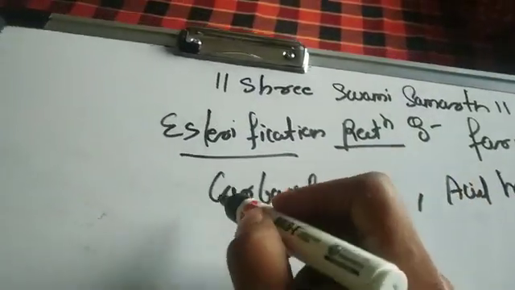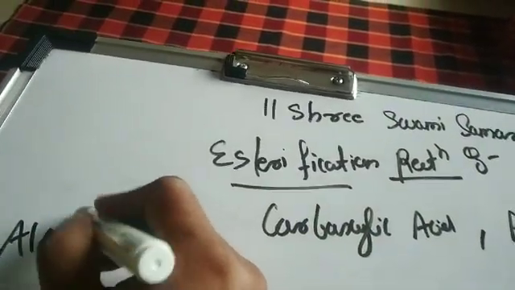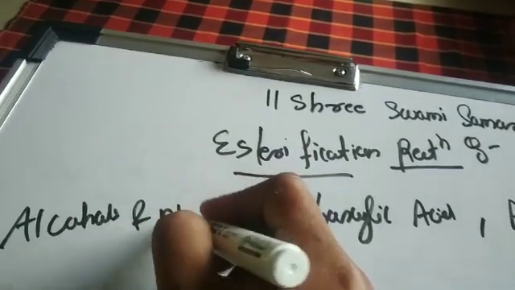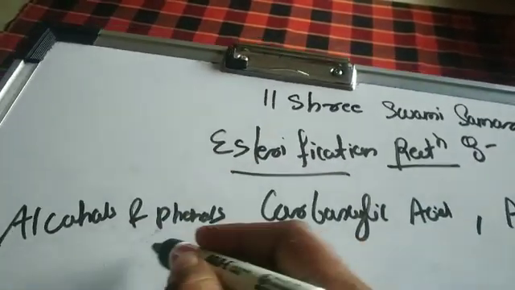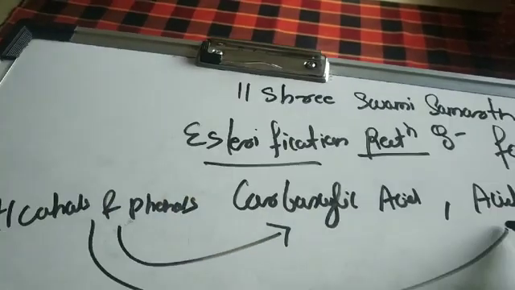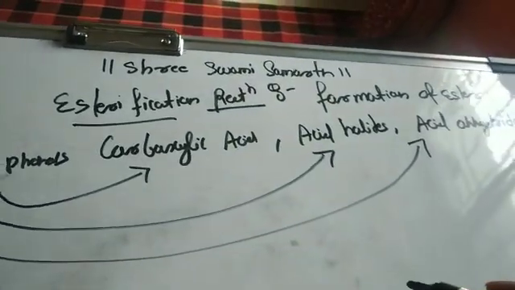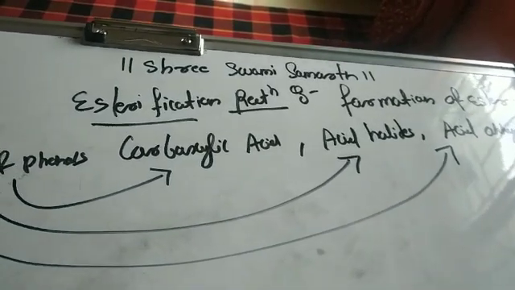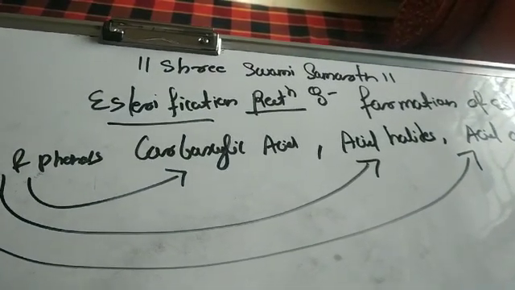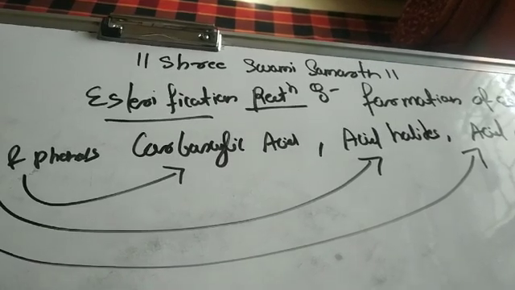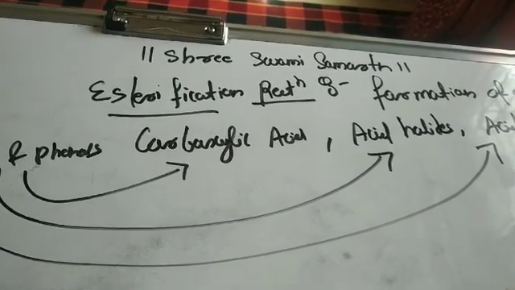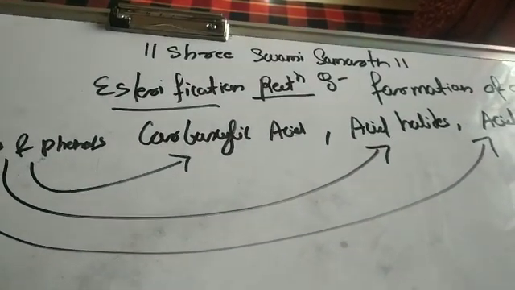Right? So alcohols and phenols react with the carboxylic acid, react with the acid halides, and react with the acid anhydride, right? So they convert into esters. The reaction between the alcohols or phenols with the carboxylic acid to form an ester is called as the esterification.